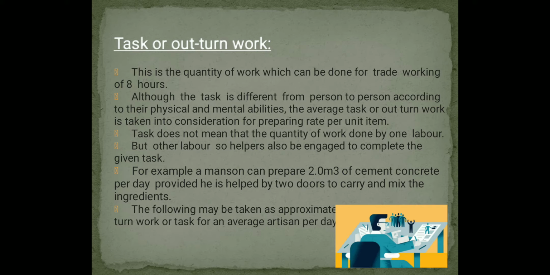For example, if a mason can prepare 2 meter cube of concrete per day, provided he is helped by 2 coolies to carry and mix the ingredients, the following may be taken as the approximate estimate of the outturn work or task of an average artisan per day.